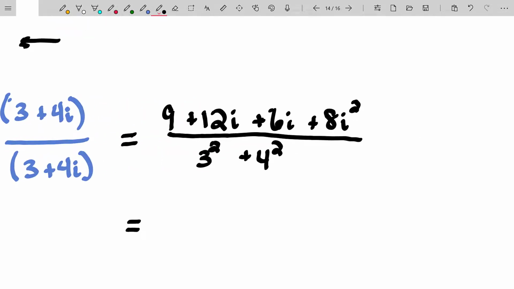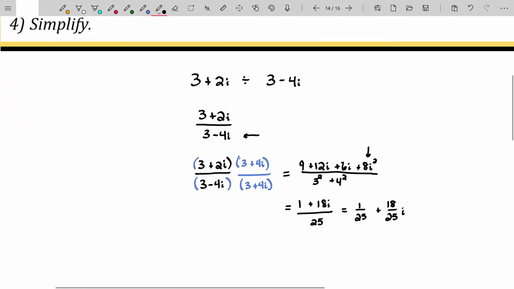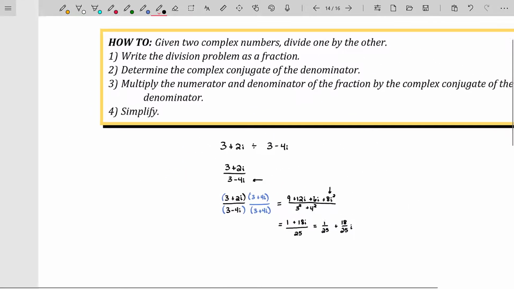This is equal to, in the numerator, 9, and remember, this is a minus 8, so it'll be a 1. 9 minus 8, and then plus 18i, all over 9 plus 16, which is 25. And you really want to write this in standard form, as 1/25 plus 18/25 i. So that's how complex number division works.